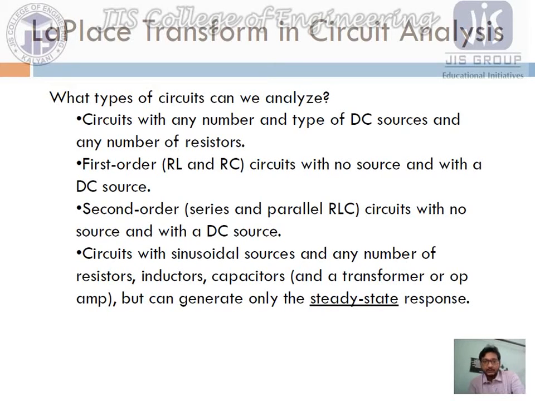The important thing is that circuits with a sinusoidal source and any number of resistors, capacitors or inductors we can solve here, and a transformer or operational amplifier also, but these can generate only the steady state response. This is the vital thing by which we can solve the normal RL circuit, normal RC circuit, and normal RLC circuit. We will check for DC or AC, whatever the sources are, and try both.